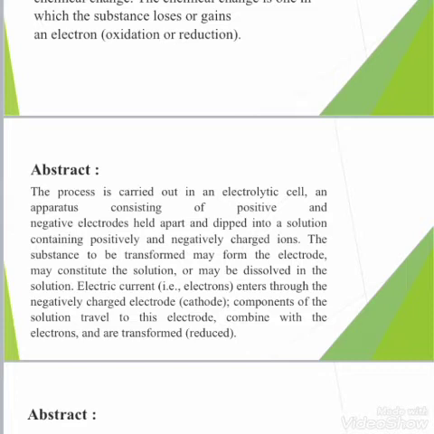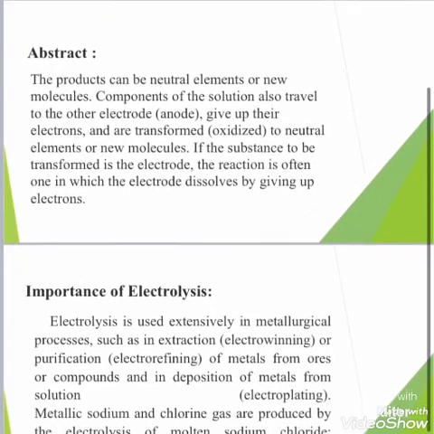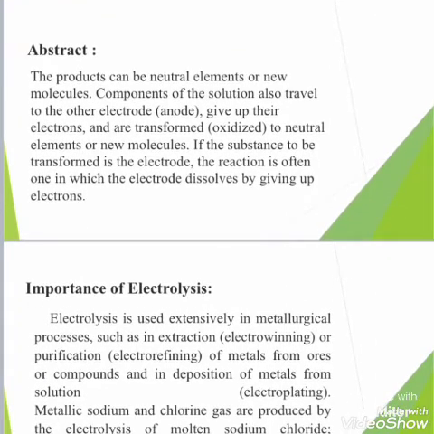The substance to be transformed may form the electrode, may constitute the solution, or may be dissolved in the solution. Electric current enters through the negatively charged electrode. Components of the solution travel to the electrode, combine with the electrons, and are transformed. The products can be neutral elements or new molecules.